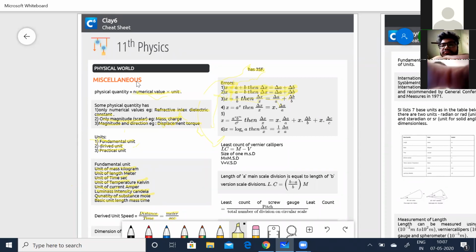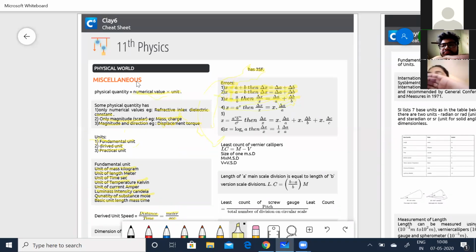Coming to multiplication, x is equal to a into b, then del x by x is equal to delta a by a plus delta b by b. So even in this case, it is addition. Even though it is multiplication, you just add up the errors.